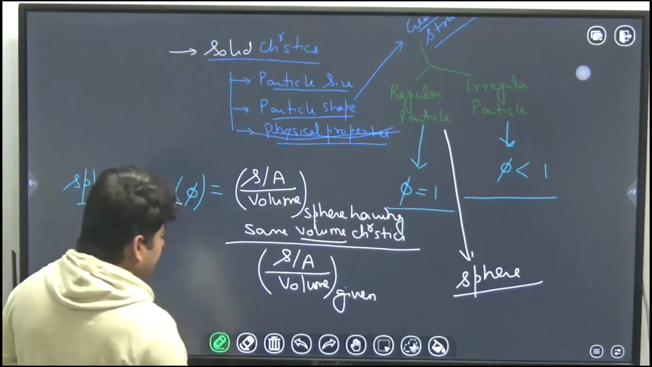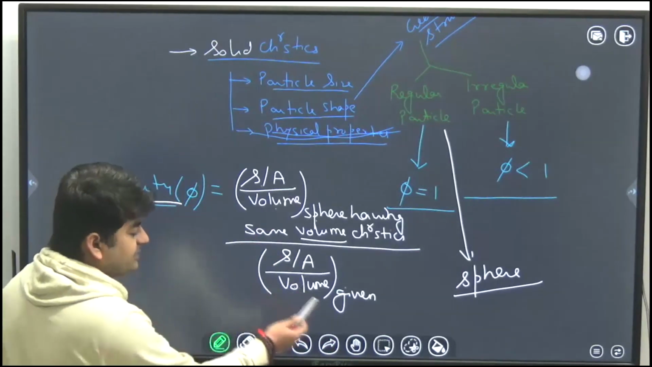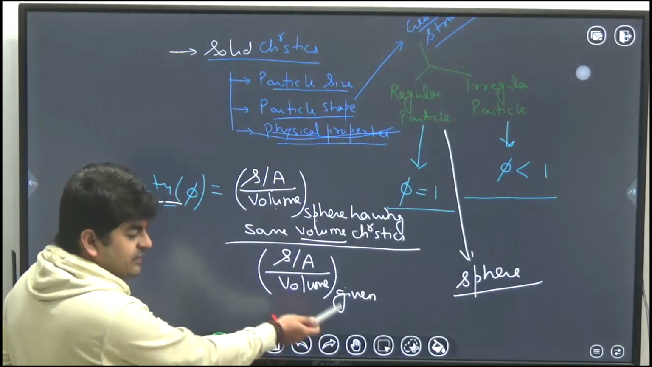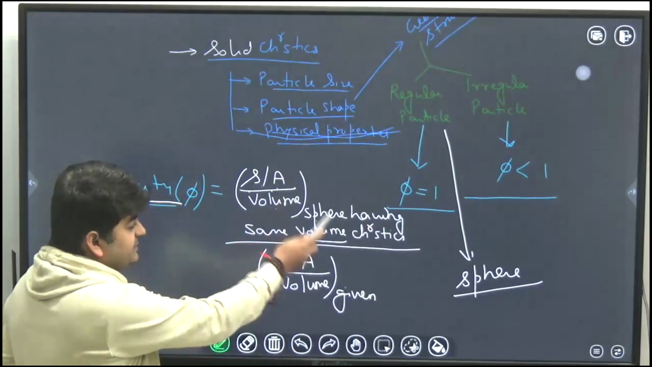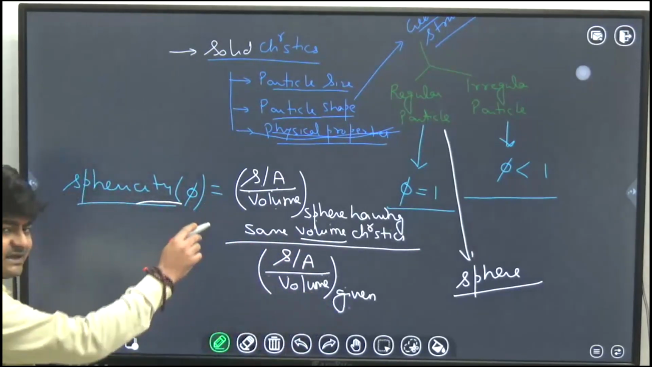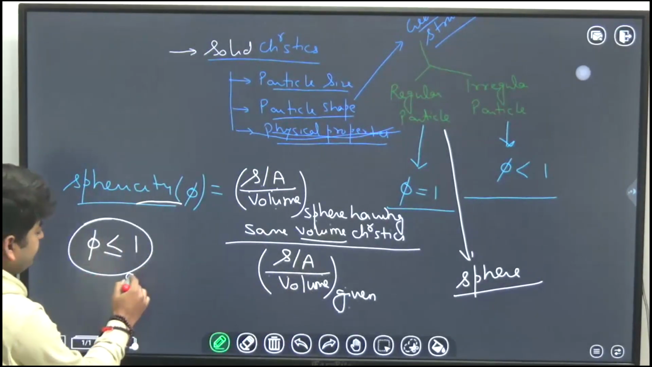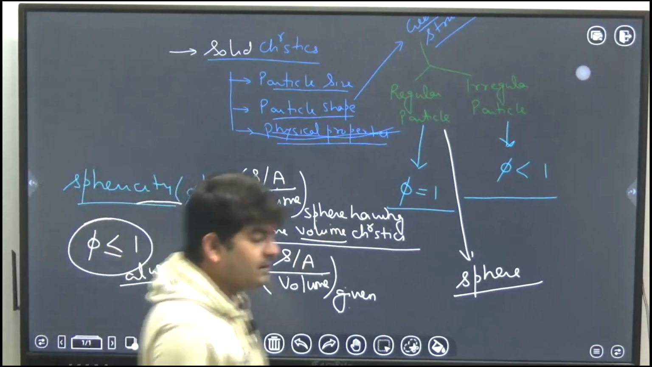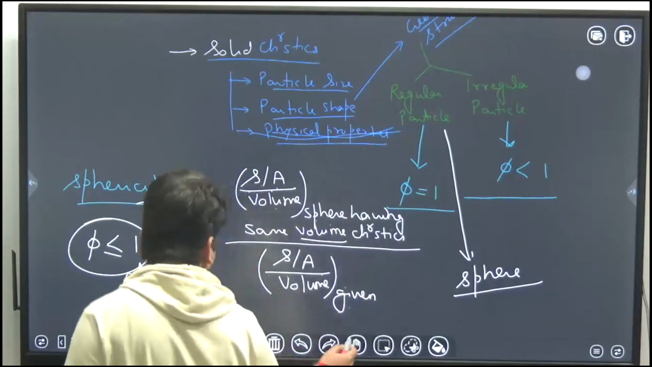Since a sphere has the minimum surface area and the volume is the same, you can see the ratio of the surface area of a sphere to the surface area of the given particle. Mathematically, we can write it like this: surface area of a sphere over surface area of the given particle. It's obvious the numerator is less than the denominator, so sphericity will always be less than or equal to 1. Mathematically you can write the sphericity as follows.